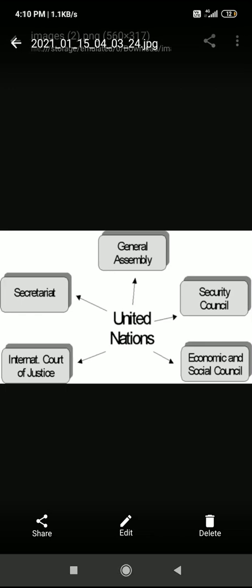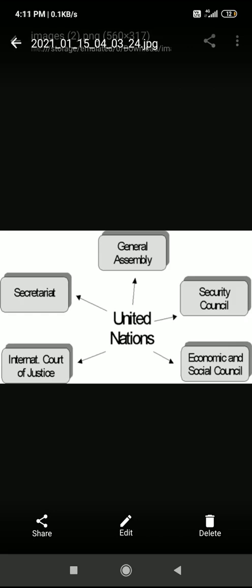Okay. So students, in LP2 we have discussed an organization which was established after World War II to maintain and promote peace and progress. So do you think that only one organization can control all the activities in the world? No, right. For example, in your home, is only one person able to do all the work? No. So the work may be divided among some groups.